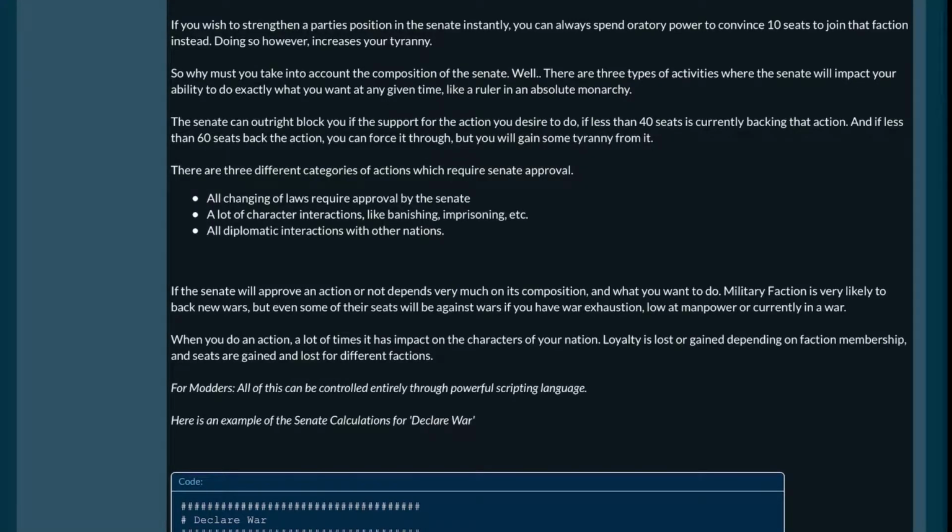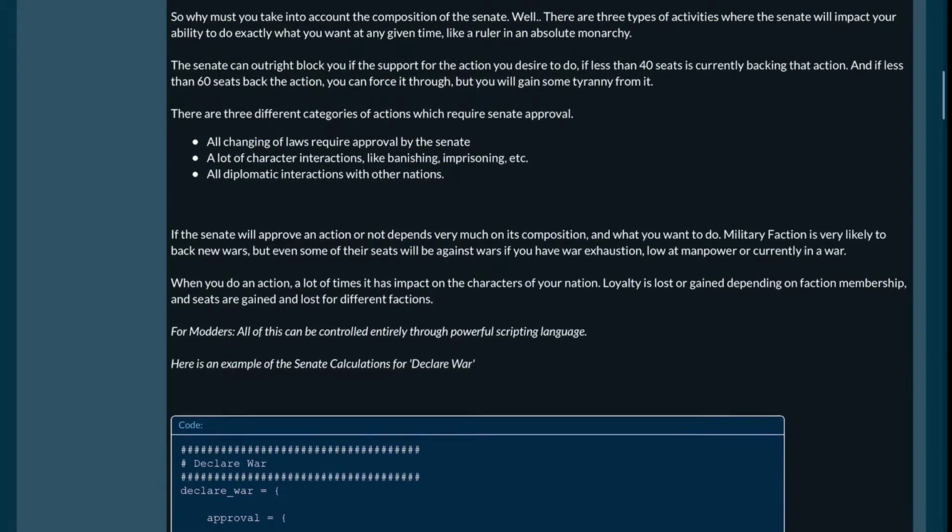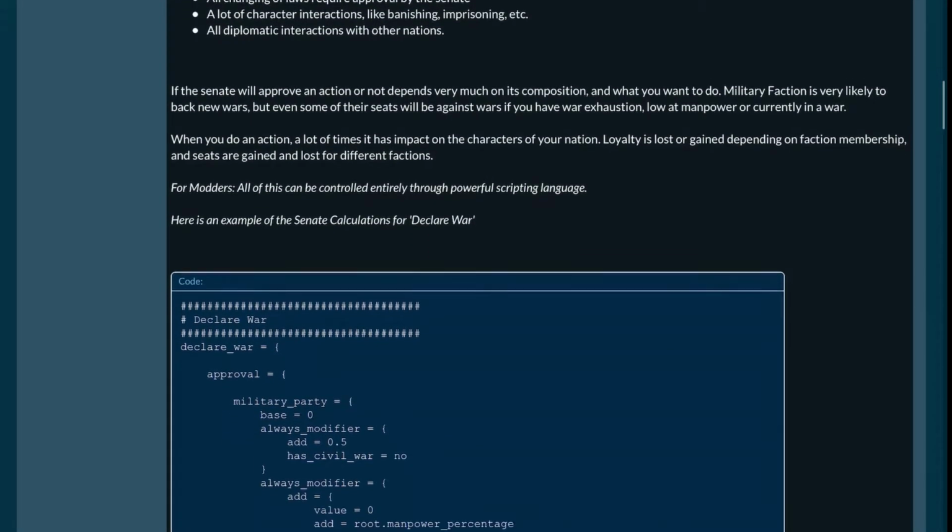Whether the Senate will approve an action or not depends very much on its composition and what you want to do. Military faction is very likely to back new wars, but even some of their seats will be against wars if you have war exhaustion, low manpower, or are currently in a war. When you do an action, a lot of times it has impact on characters of your nation. Loyalty is lost or gained depending on faction membership, and seats are gained and lost for different factions. For modders, all of this can be controlled entirely through a powerful scripting language. And here's an example of setting calculations for a declare war.